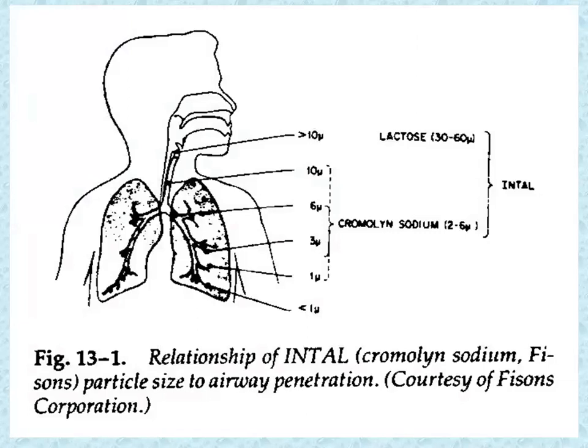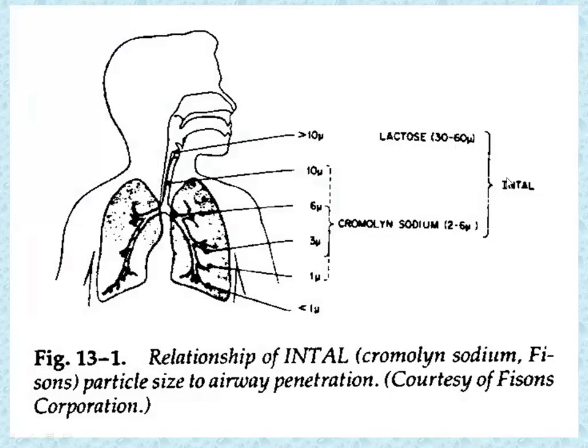This is one case study in relation to particle size deposition, and the importance of particle size in aerosol preparation when we talk about lung delivery. In this preparation, there was cromolyn sodium with a size of 2 to 6 micron, and lactose powder.